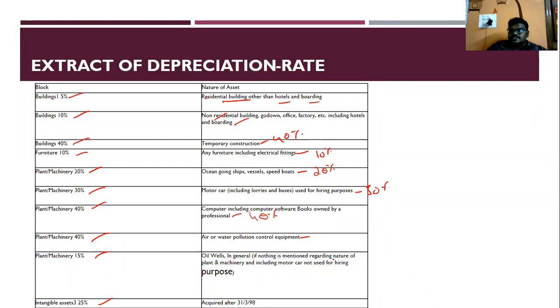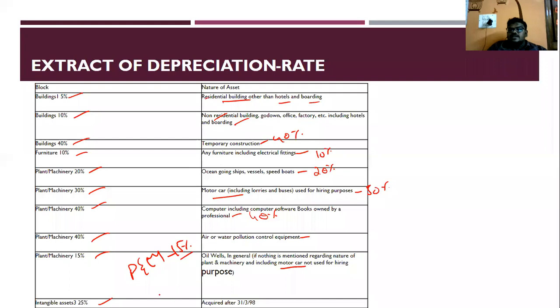If nothing is mentioned regarding the nature of the plant and machinery, including a motor car not used for hiring purpose, then it is 15%. If they state just plant and machinery, then you go with 15%. Even if the motor car is mentioned generally and it is not used for hiring, it is 15%. If the motor car is used for hiring, then only 30%.